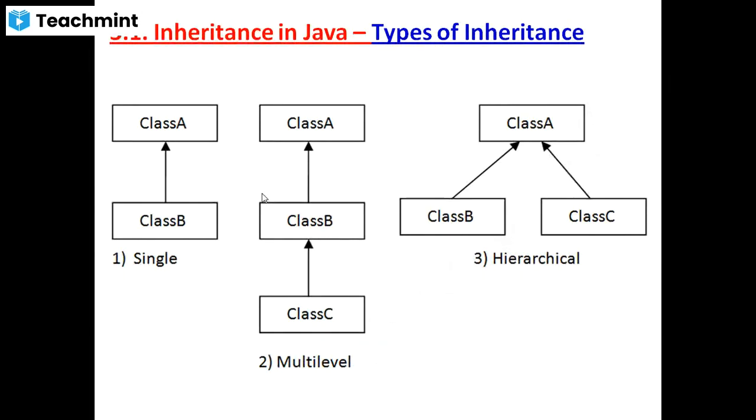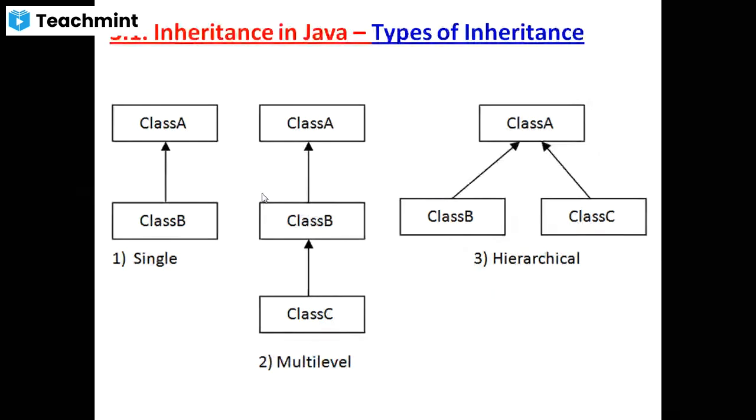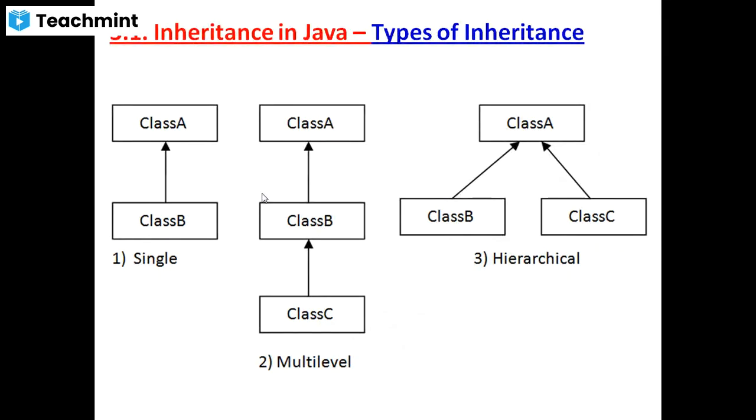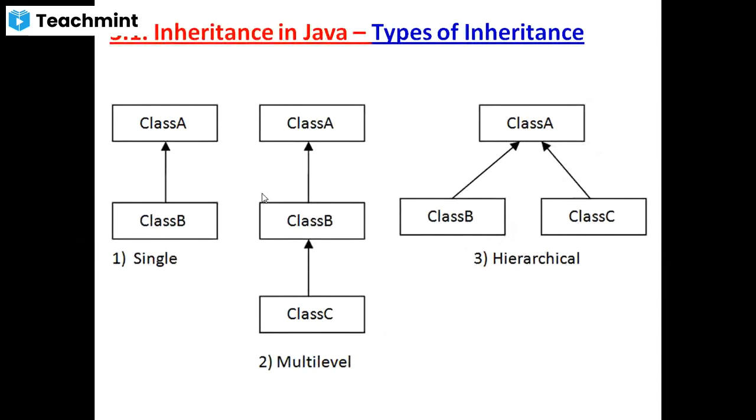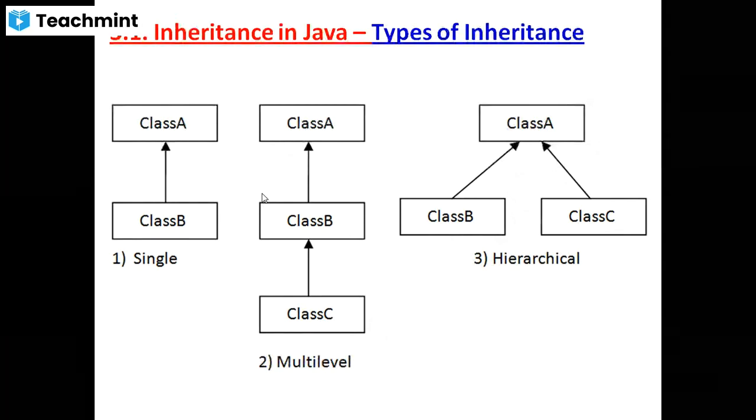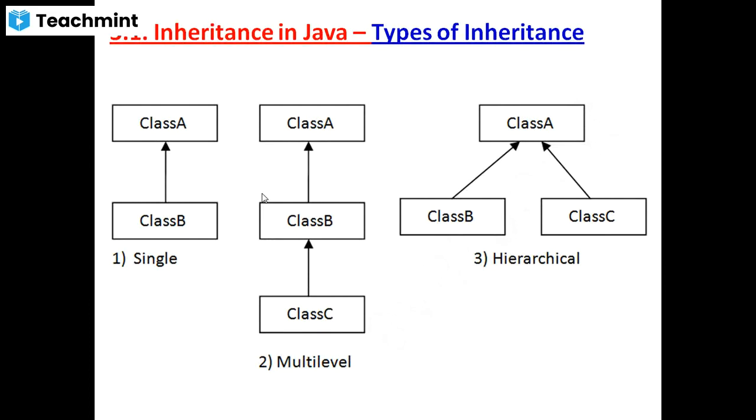Now see the diagram in single inheritance. Class A is the superclass, and class B is the subclass. Here, by mistake, the arrow is written in the upward direction. Actually, the arrow is required in the downward direction, from class A to class B. The arrow indicates the inheritance path. Understood?